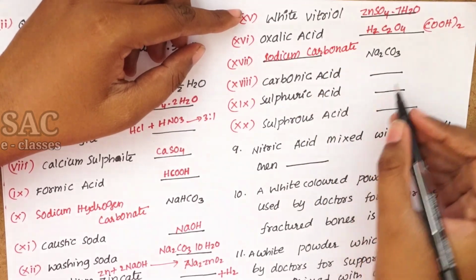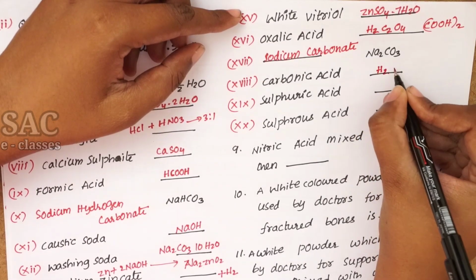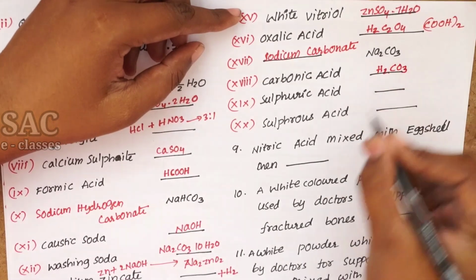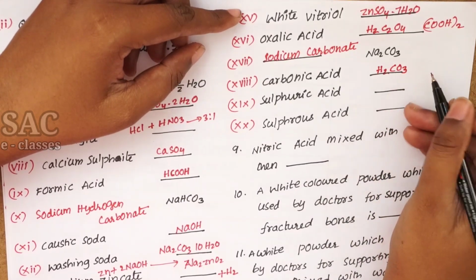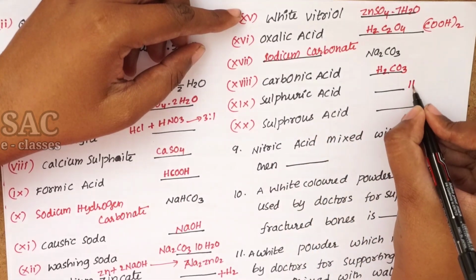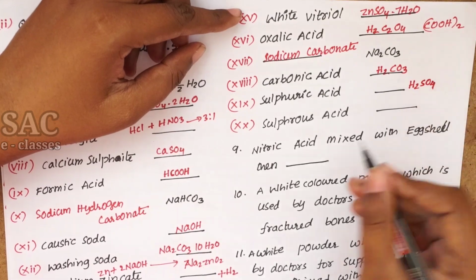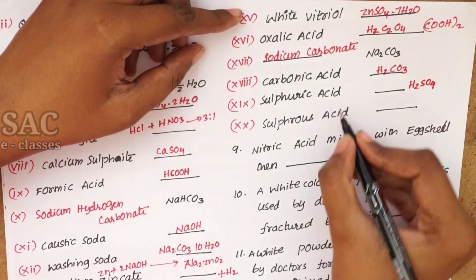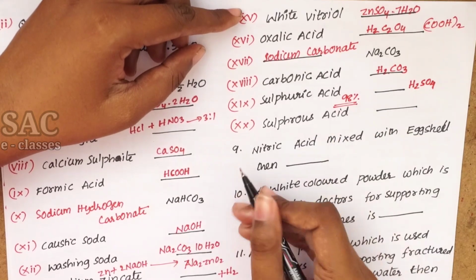In carbonated water, carbonic acid is present, which is a weak acid, H2CO3. Sulfuric acid is usually present in car batteries, and is the king of chemicals. It is 98% acid concentration, which is very concentrated.